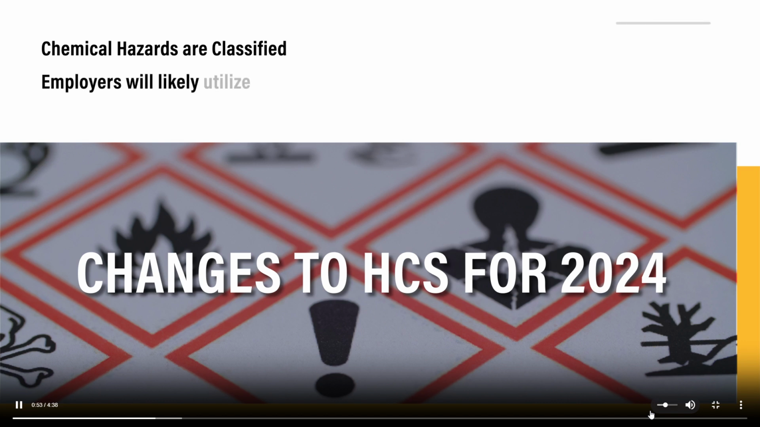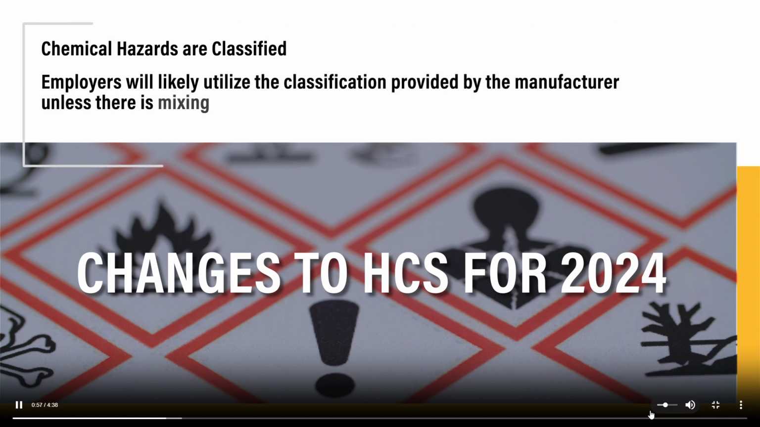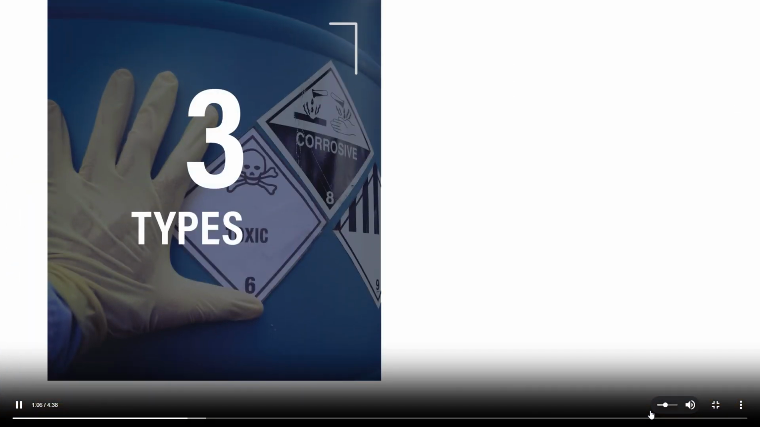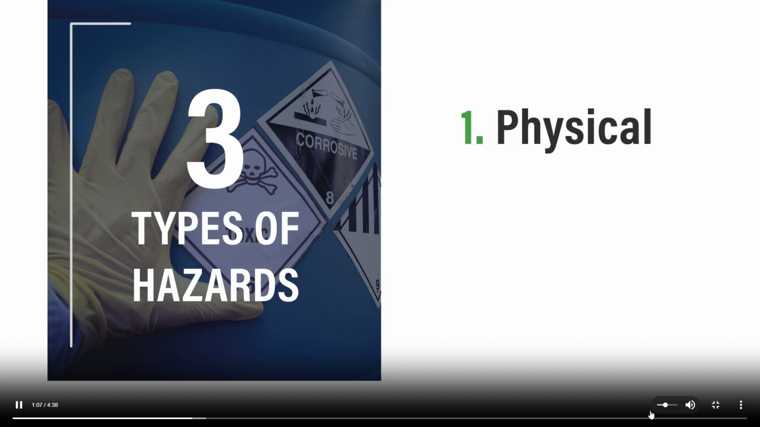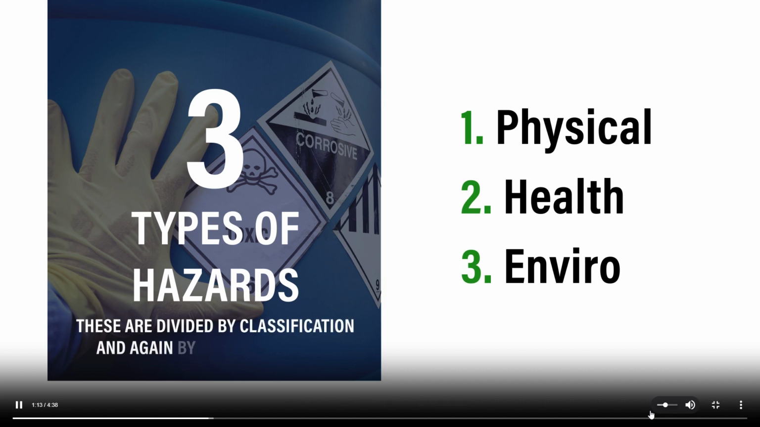Employers will likely utilize the classification provided by the manufacturer unless there is mixing or creating chemicals in the workplace. Employers then may also classify chemicals. So there are three types of hazards: physical, health, and environmental. These are divided by classification, and again by category.